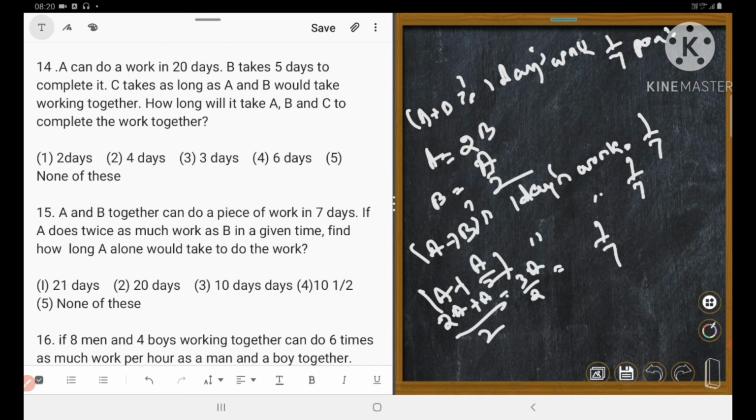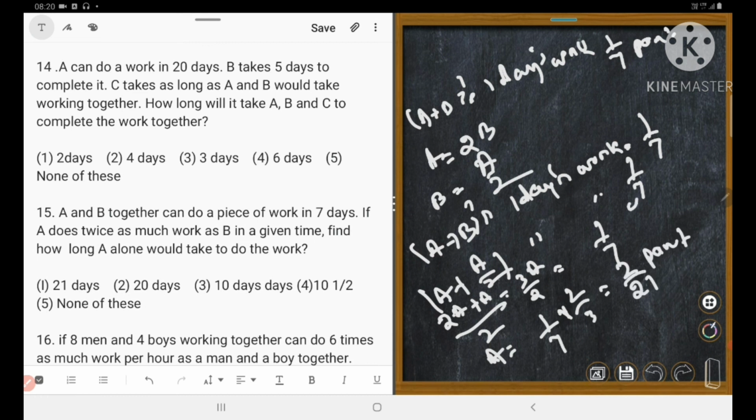Right? So therefore A's work is equal to 1 upon 7 into 2 upon 3, is equal to 2 upon 21 part.